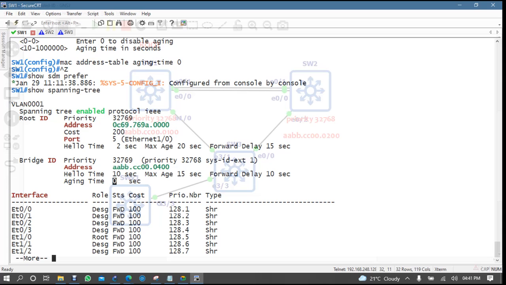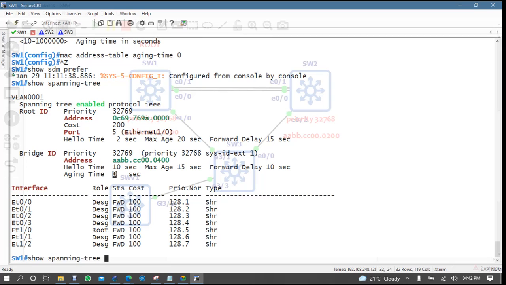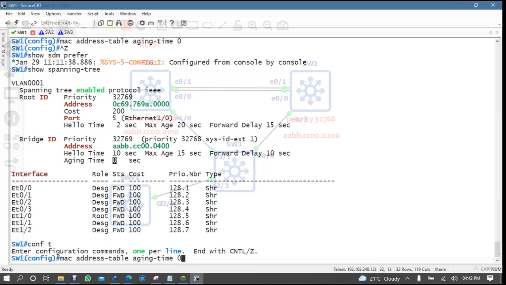What will happen if the newer entry comes and the older entry is deleted? If you do it like that, do you know what problem your switch will have? Your switch will start hanging, because you are not deleting older MAC addresses.